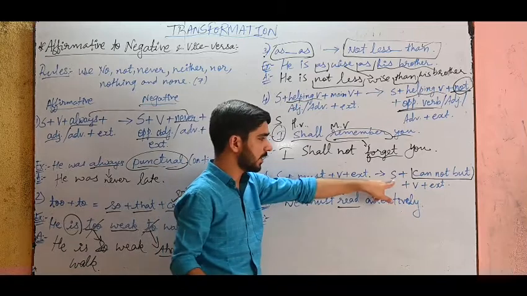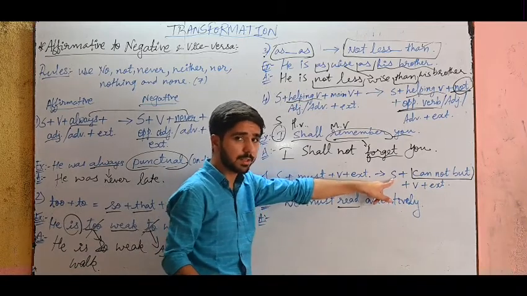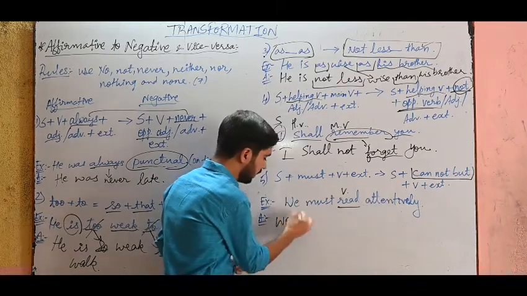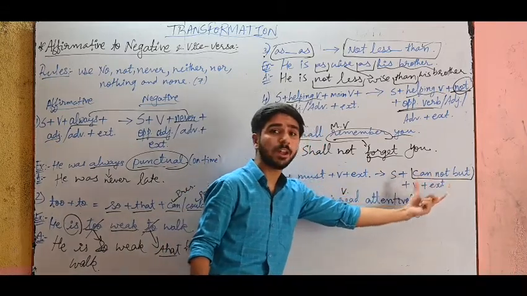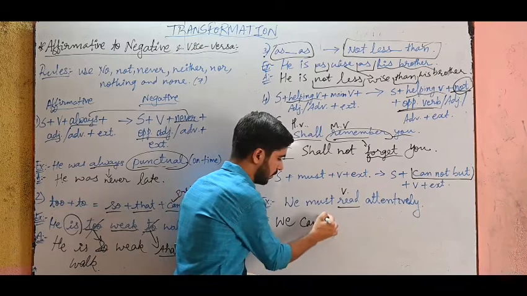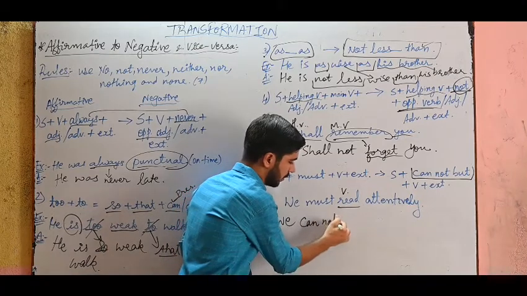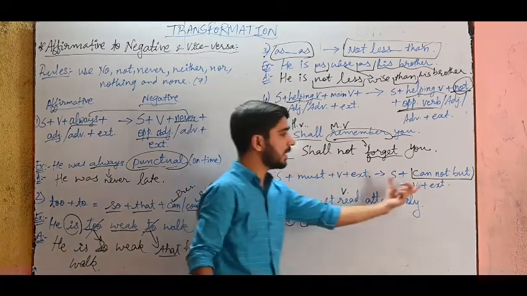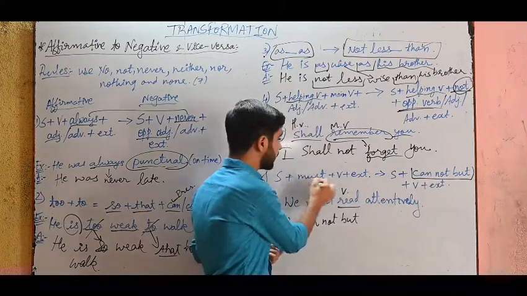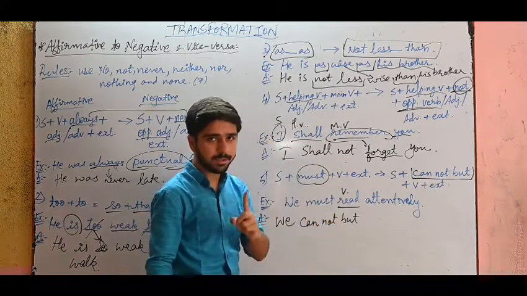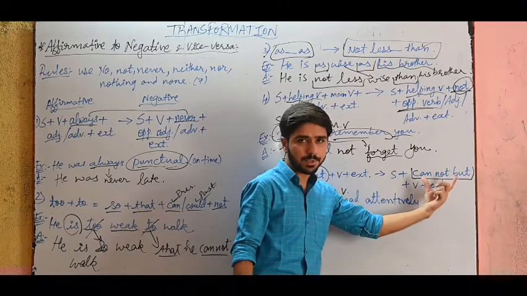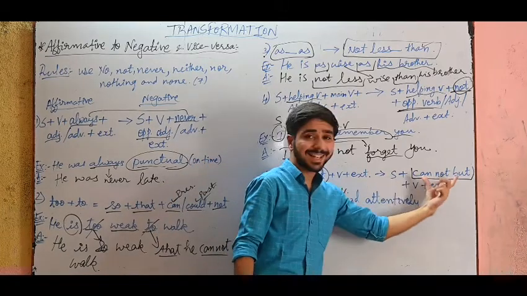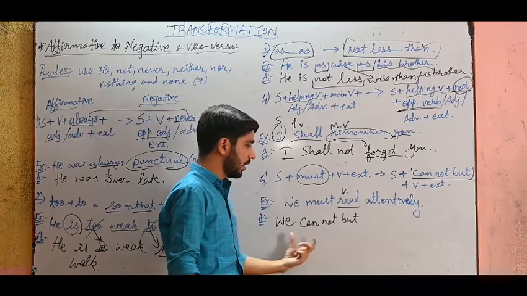Now let us write the answer first. In the answer you have to write the subject, that is we, then cannot but. We cannot but. Why have I written this structure? Because in the question must is given. So whenever you see must in an affirmative sentence and you have to change it to negative, follow this structure compulsorily: subject plus cannot but.